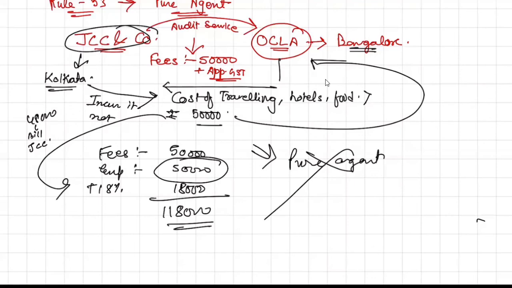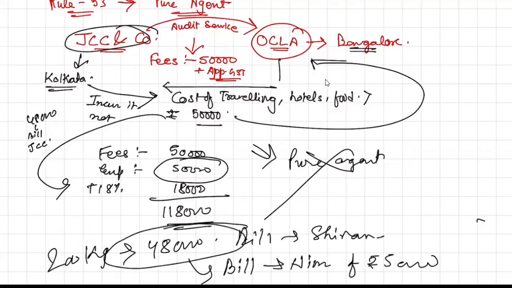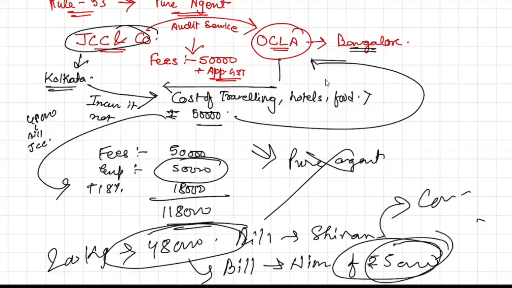But in the construction one, I purchased 200 kgs of cement, say for 48,000, and the bill was in my own name. But what I did was issue one more bill to Himanshu of rupees 50,000. So this is another supply, and this is another supply. So along with my construction fees, this will also be included, and GST will be charged. Is it very clear or not?